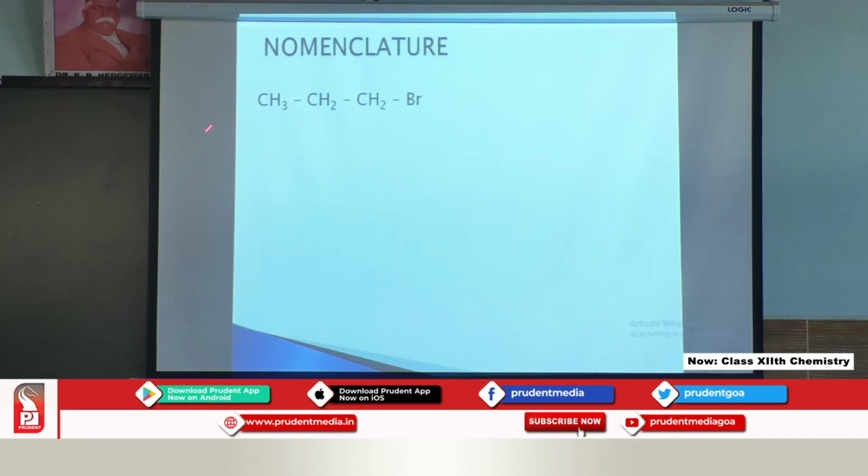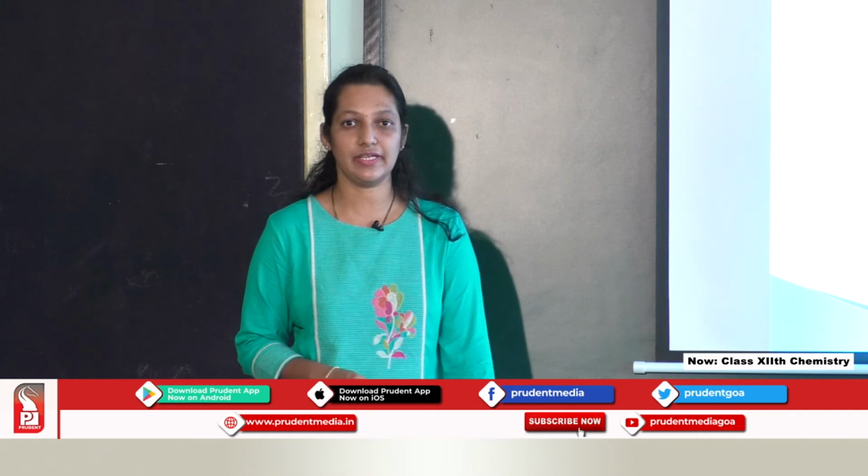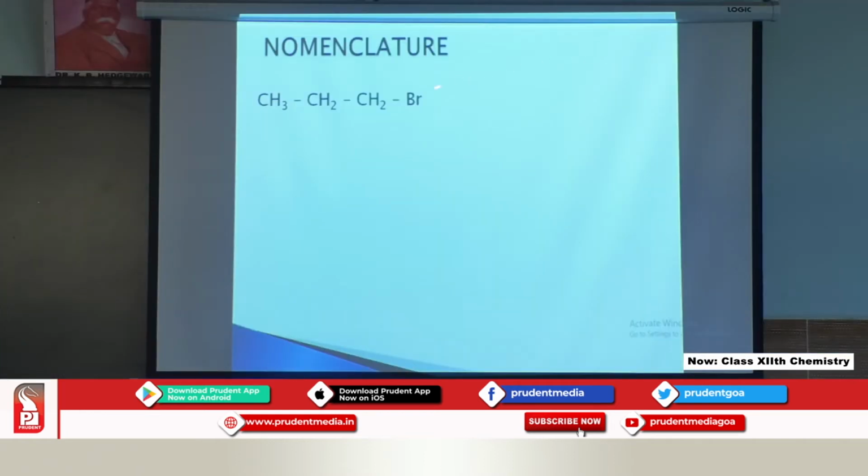When we have to write the IUPAC name, we have to consider one equation, that is prefix plus word root plus primary suffix plus secondary suffix. Now, if you look at over here, our prefix is Br. It is at the first position, so it will be 1-bromo. Word root, it contains 3 carbons, so the word root will be prop.